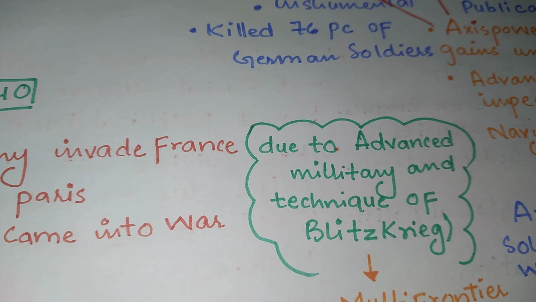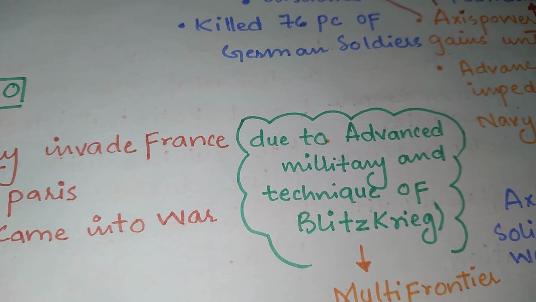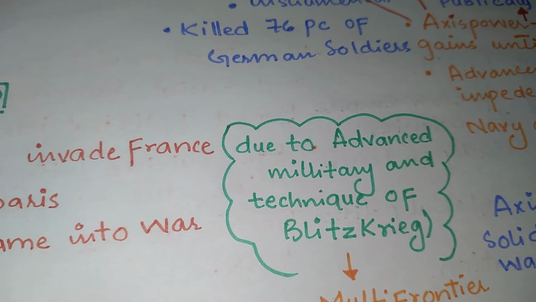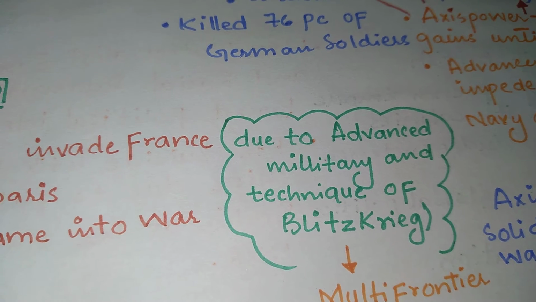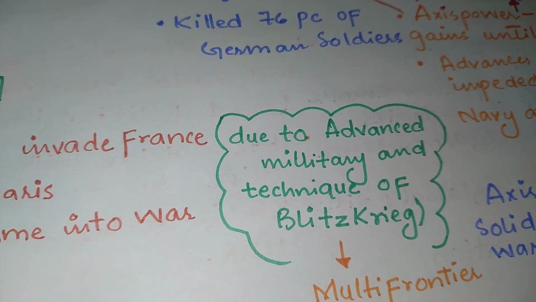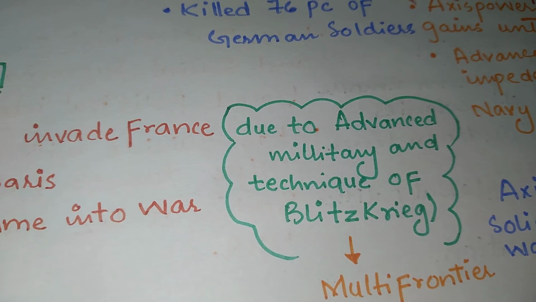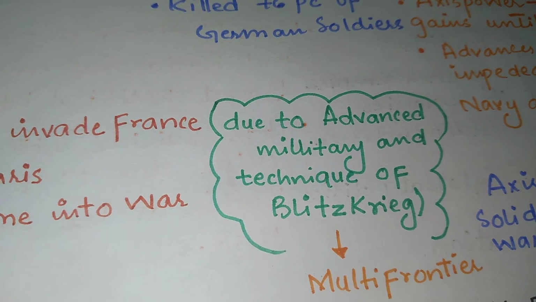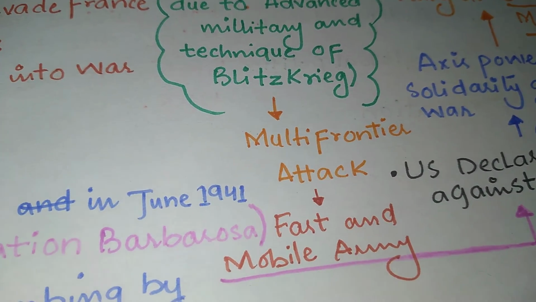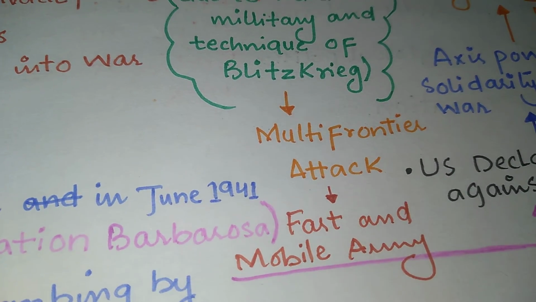So, what is the reason that Germany, which was under sanctions and repercussions, had already lost a lot of its economy, and lost World War One, became so advanced that it easily took France, and Paris, the capital of France? That was due to its military and its techniques of blitzkrieg. Blitzkrieg means that it was attacking on multiple fronts. Along with this, the blitzkrieg army was a very fast and mobile army.